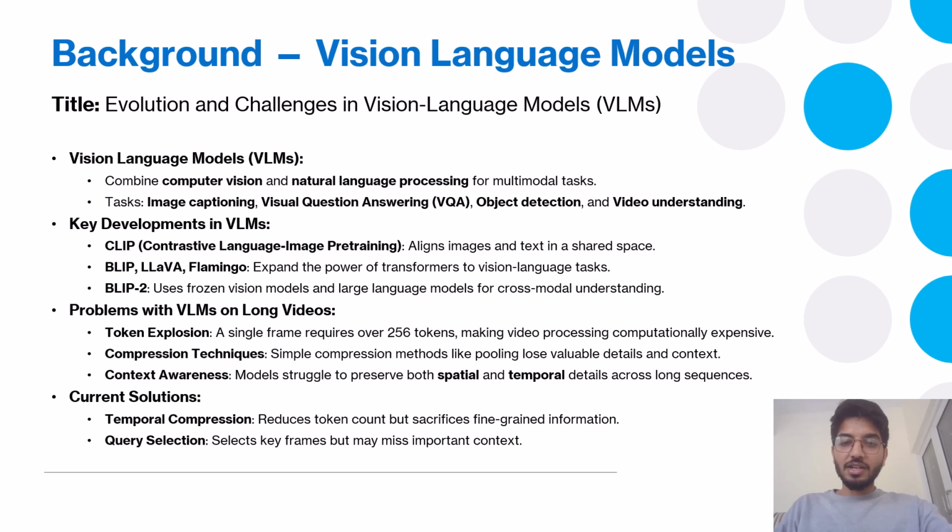Each frame can generate hundreds of tokens, so a full video results in millions, which LLMs can't handle for sure. Some methods try to compress the input or pick keyframes, but they often lose important visual context, so they don't scale to longer durations. Basically, this research paper addresses this exact challenge by introducing a much more efficient way to represent a video frame, which will be explained in the next slide.